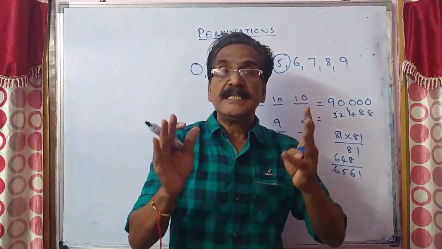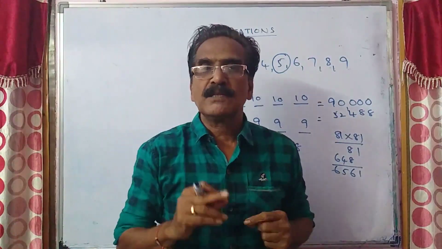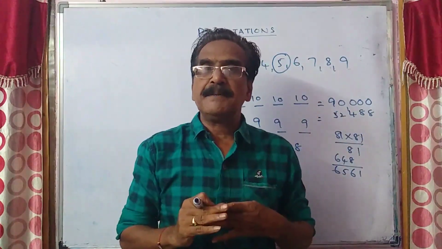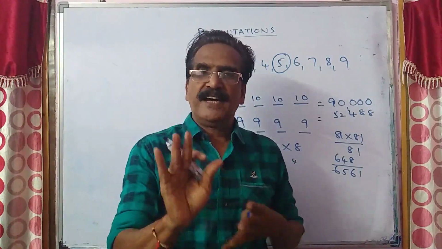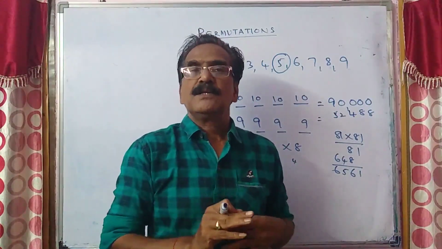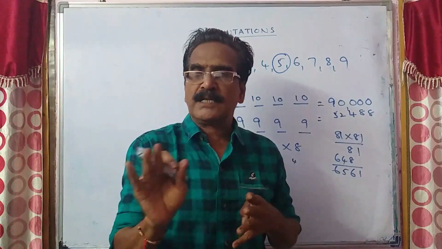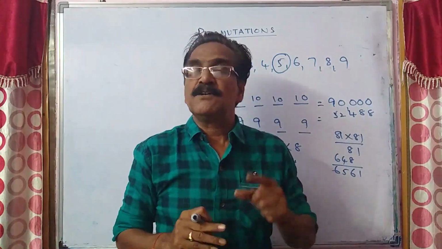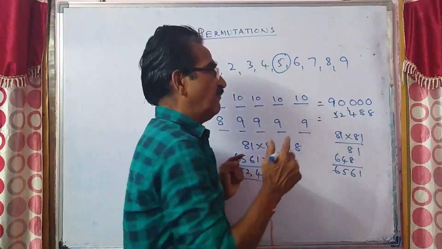Out of the total 90,000 numbers, 52,488 numbers do not contain 5. So in the remaining numbers, we will have at least one 5.